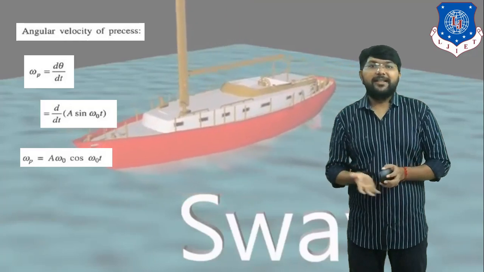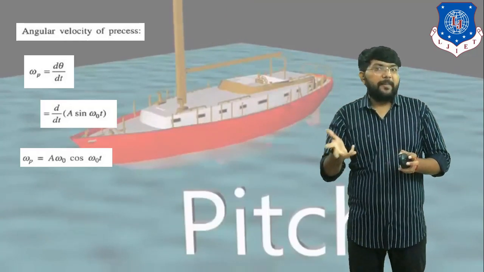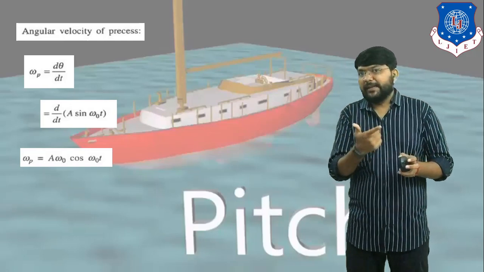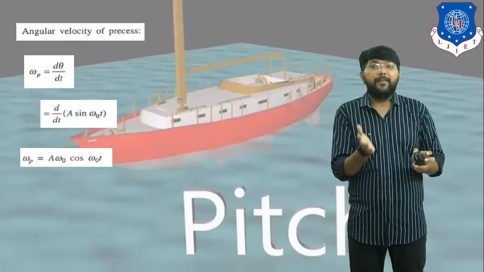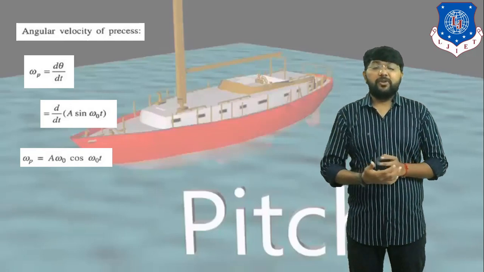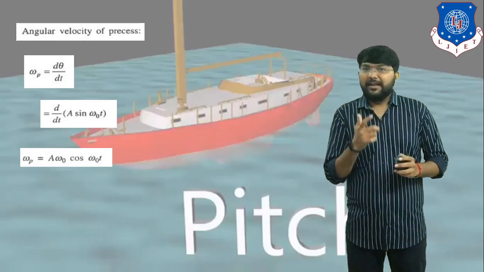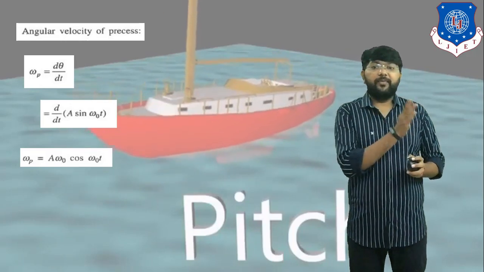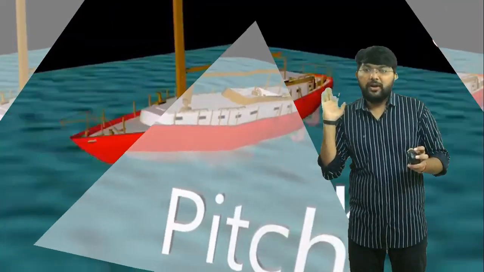The equation of omega is 2 pi n by 60, where N indicates speed of the rotor. And the third term in the equation for the reactive gyroscopic couple is omega p, which indicates angular velocity of axis of precession. We derived this equation: omega p is equal to a omega 0 cos omega 0 t.